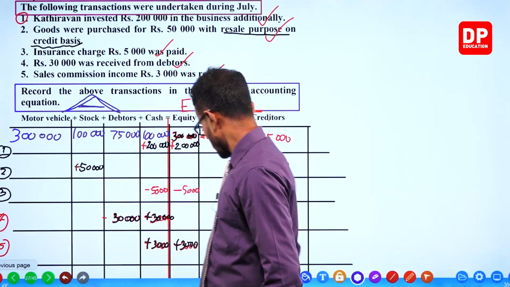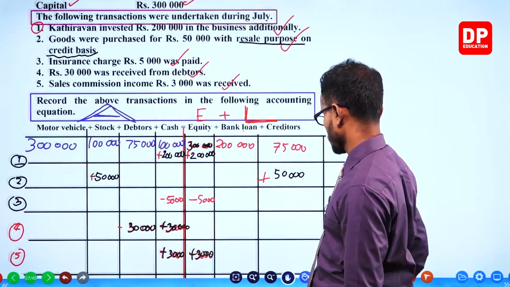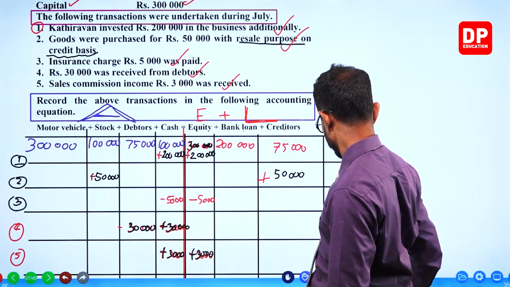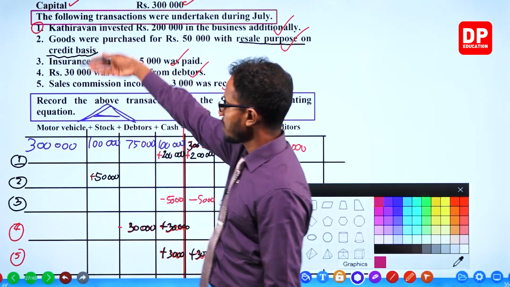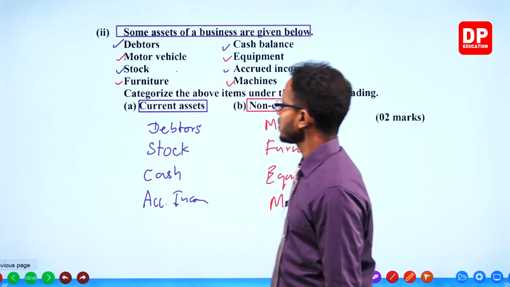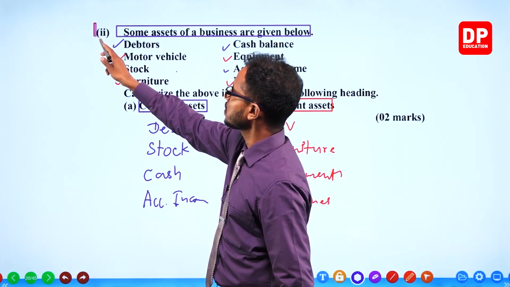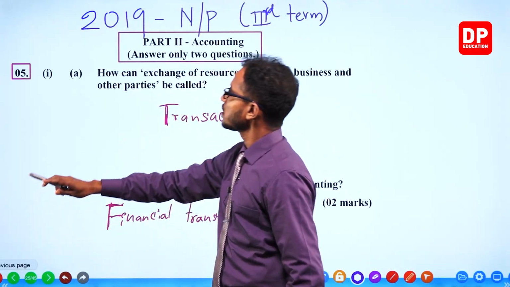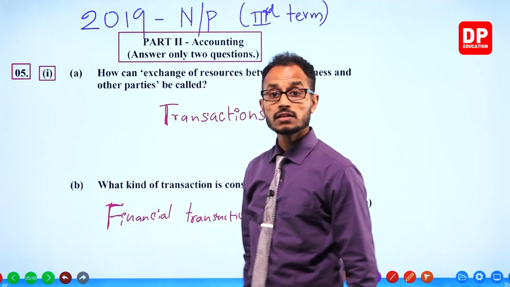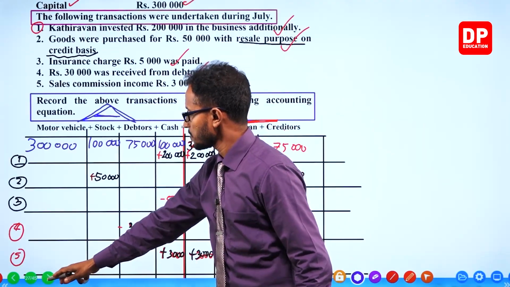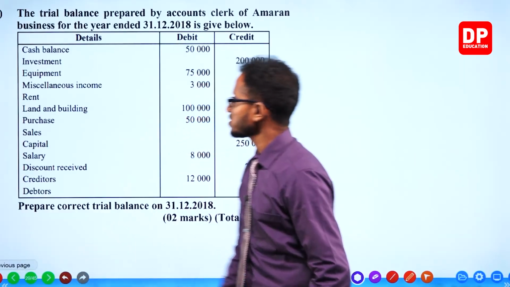This is the third part. This one is the second part. Fifth question, first part. Done. Last part.